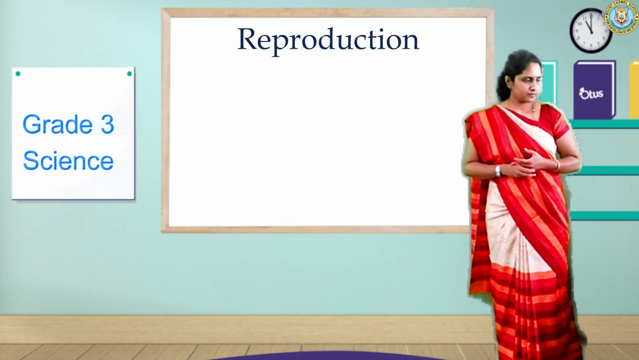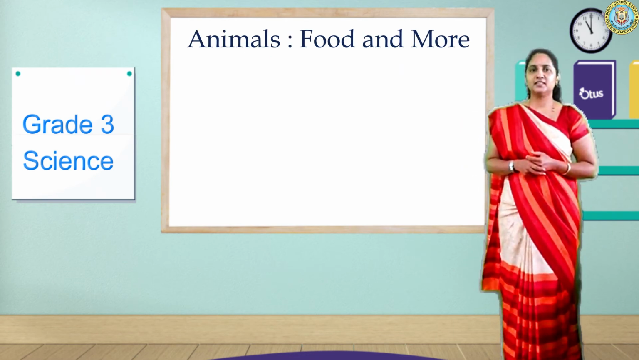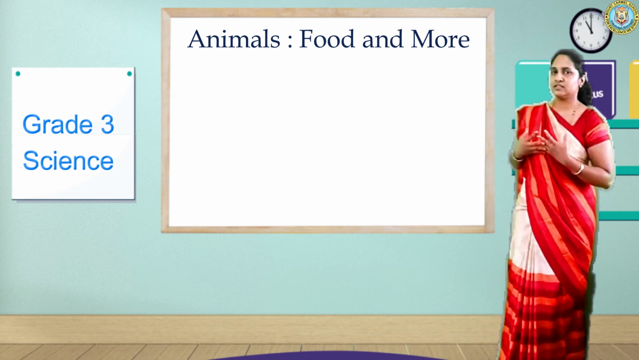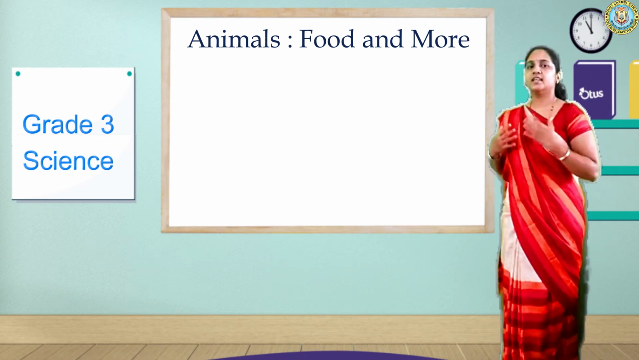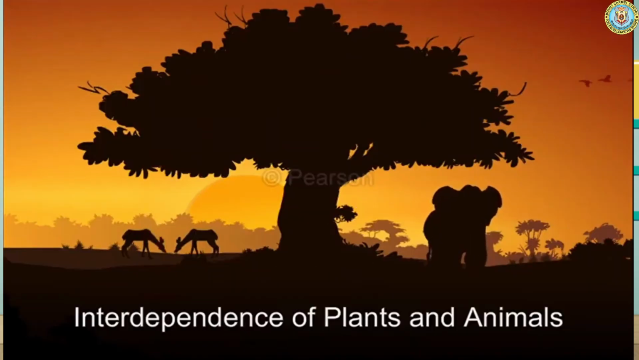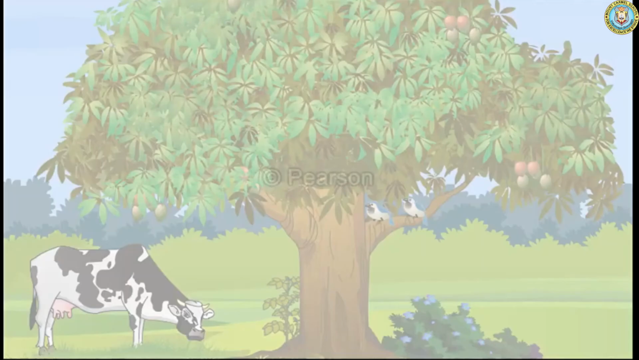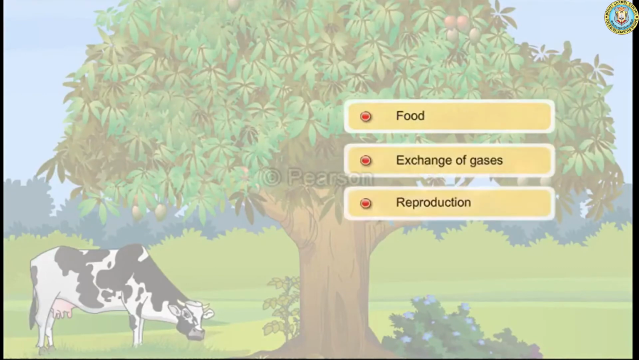Yes, children, plants and animals are dependent on each other. Children, observe this video. You will understand it clearly. Okay? Yes. Interdependence of plants and animals. Plants and animals are dependent on each other in many ways. The areas of interdependence of plants and animals are food, exchange of gases, reproduction, and shelter.